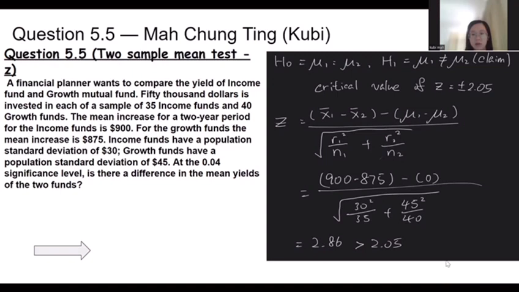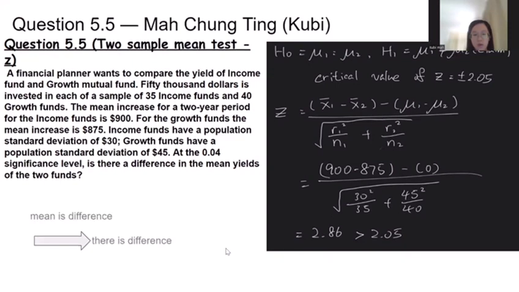And this is the solution. We can see that the critical value of z is plus or minus 2.05. Since we have the equation, we can substitute the data into the equation respectively. Then at last, we will get z equal to 2.86, which is larger than 2.05. So there is enough evidence to prove that the mean is different, and there is a difference in the mean between the two funds. Thank you.